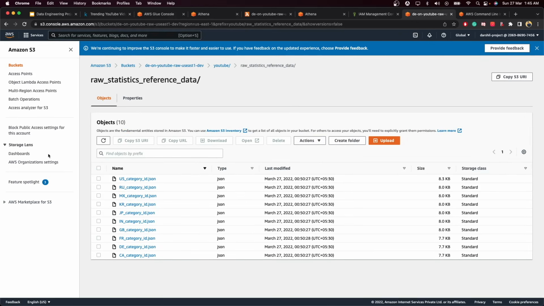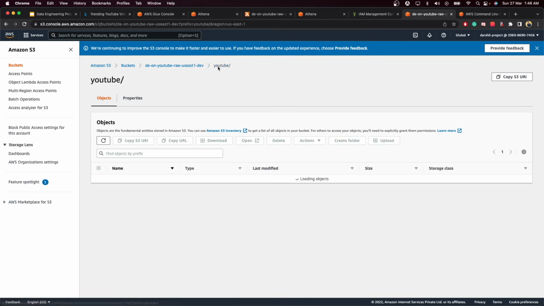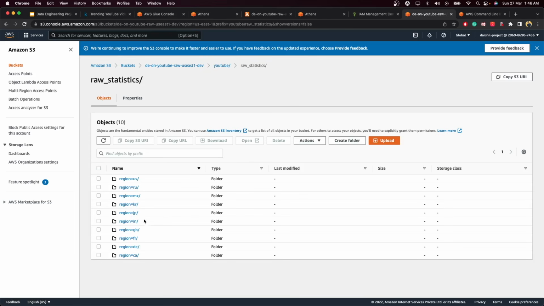So the next task will be to build some kind of automation system so that we will be able to convert this data and put it onto the clean version. And the second task will be to use this region data and build a catalog of the Glue data, and then join those data to understand more and build a dashboard on top of it.